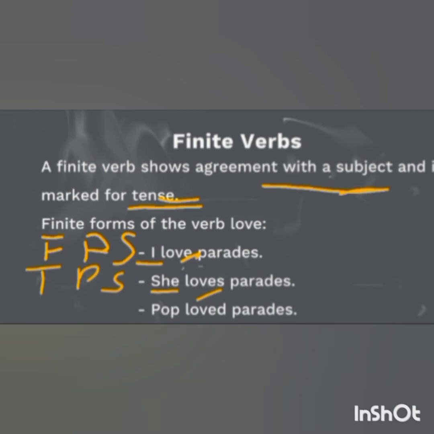Okay. In the next example, Pop loved parades. So here loved denotes the past tense. Or if we see the first sentence, here we use the verb love and it represents the present tense. So in these two sentences, the verb love changes according to the tense.